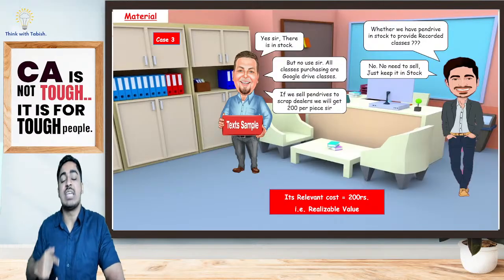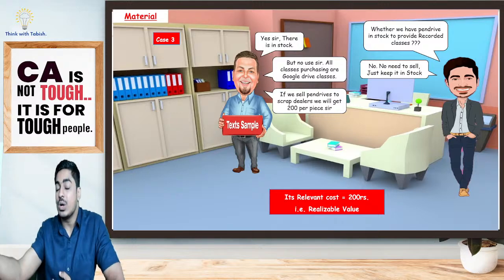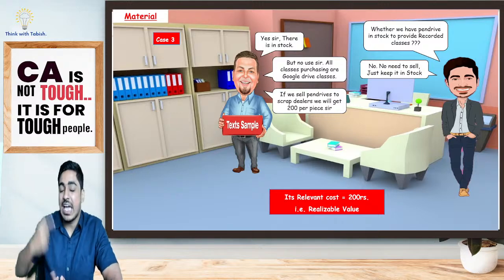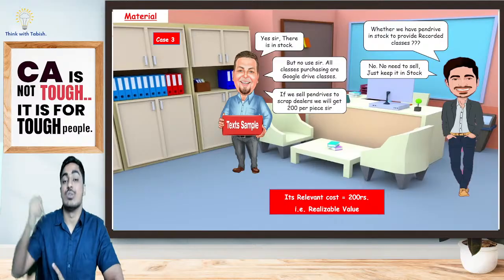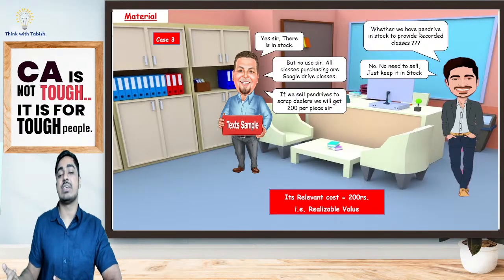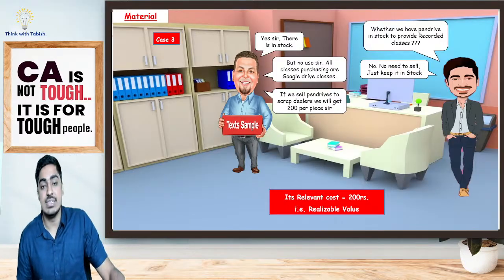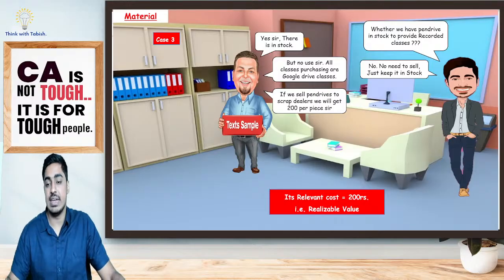Now, because I am starting my CA final classes, I cannot sell it as scrap. That means that 200 rupees I cannot get. I am sacrificing that 200 rupees. So the amount that I am sacrificing becomes my relevant cost. That realizable value is going to be relevant. Is it clear, everyone? Any doubts? Yes. Now look at this, students.